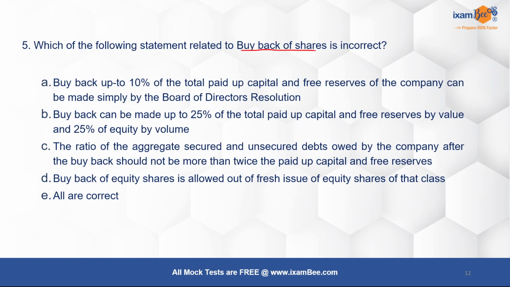Next question relates to buyback of shares. Which of the following statements is incorrect? Okay, buyback up to 10% of total paid up capital and free reserves of the company can be made simply by a resolution passed by the board of directors. Buyback up to 25% of the total paid up capital and free reserves and 25% of the equity volume is only allowed. The ratio of the aggregate secured and unsecured debt owed by the company after the buyback should not be more than twice the paid up capital and reserves. Buyback capital of equity shares is allowed out of fresh issue of equity shares of that class, or all are correct. The correct answer over here is D.